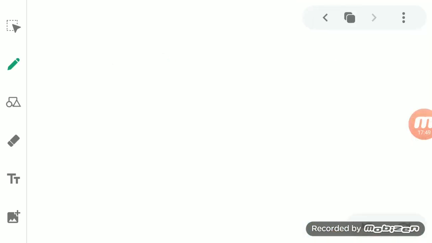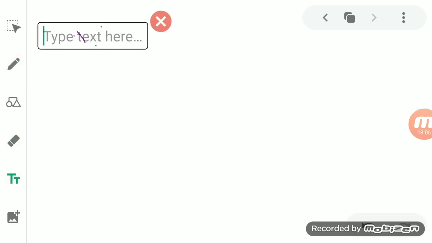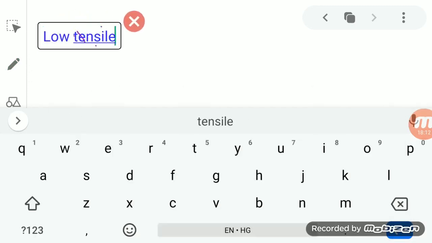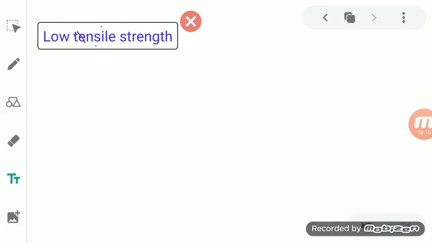Another property of non-metals is that they have a low tensile strength. So they are not very strong. That's why they have low tensile strength. When we talk about low tensile strength, it means that they cannot hold a large weight without breaking.